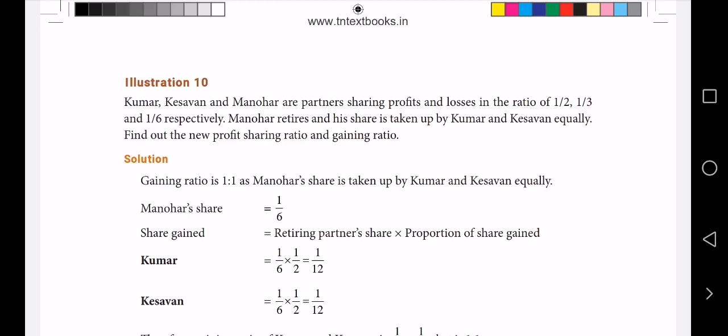So now the next step: share gain equals retiring partner's share into proportion of share gained. Therefore, gaining ratio of Kumar equals retiring partner's share 1/6 into 1/2, which is 1/12.